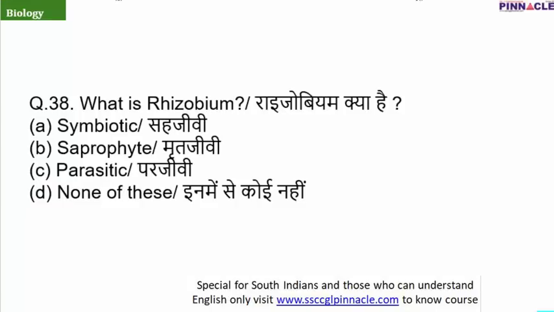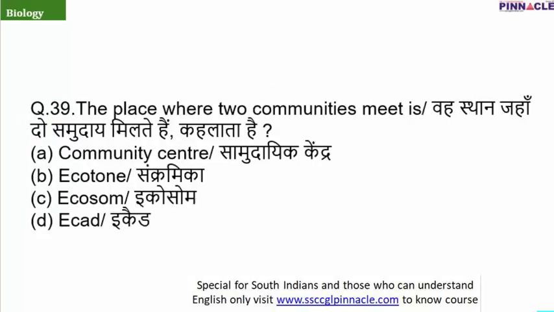Question number 38. What is Rhizobium? We all know Rhizobium is a bacterium which is found in legume plants, in the root nodules. And what is its function? Its function is fixing nitrogen, because the legume plant and Rhizobium bacteria exist in a symbiotic association, so we can call them symbionts. So the correct answer is option A.